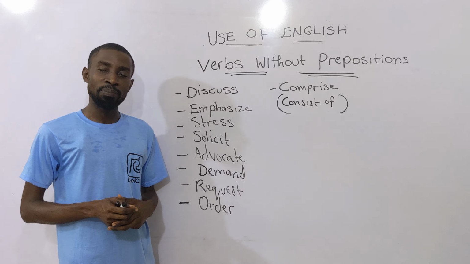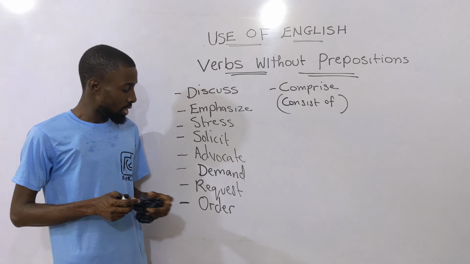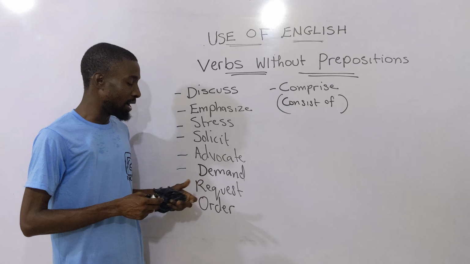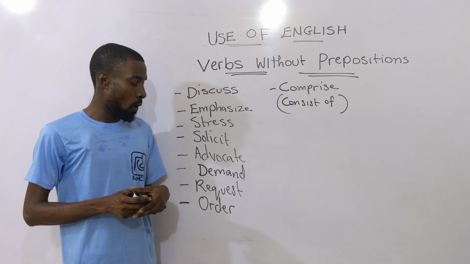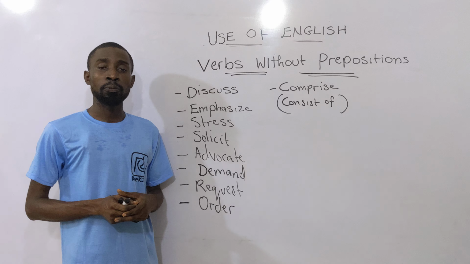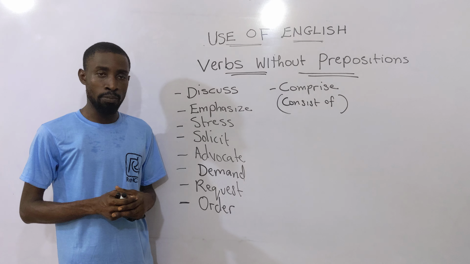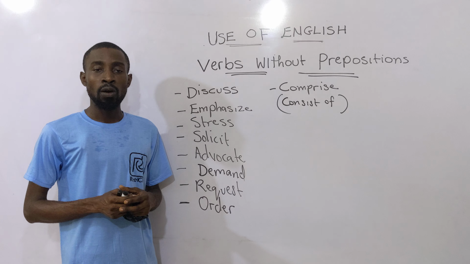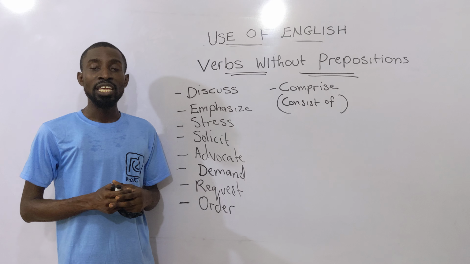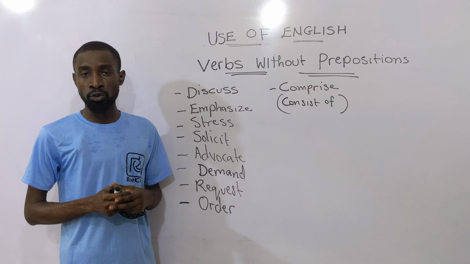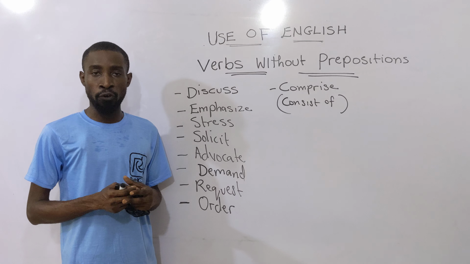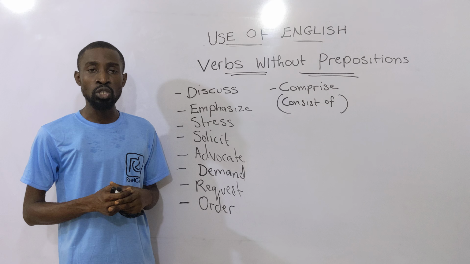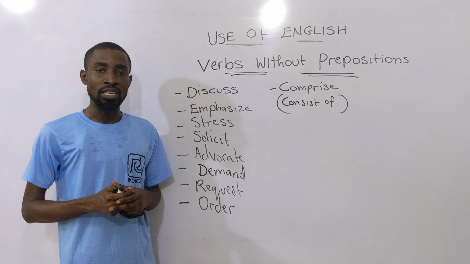Now, we talk about order. It would interest you to note that order functions just like demand and request above. All right? Now, when order is also used as a verb, it doesn't go with the preposition for. You know, "He ordered for a bottle of drink" is not correct, because order there is used as a verb.